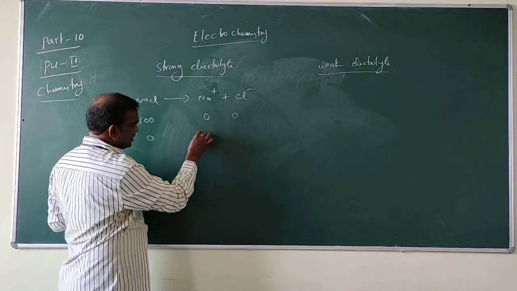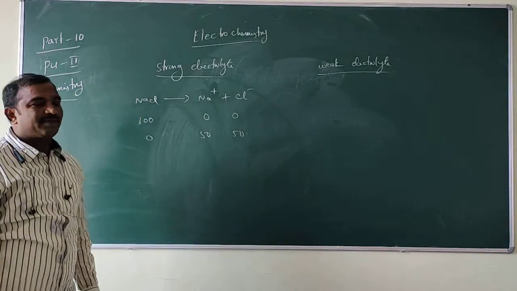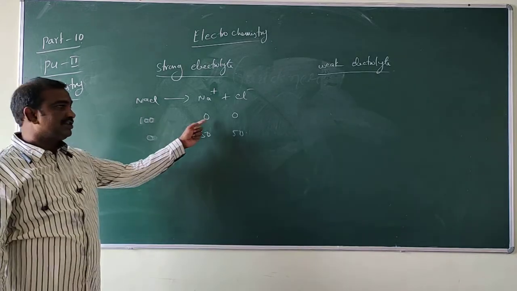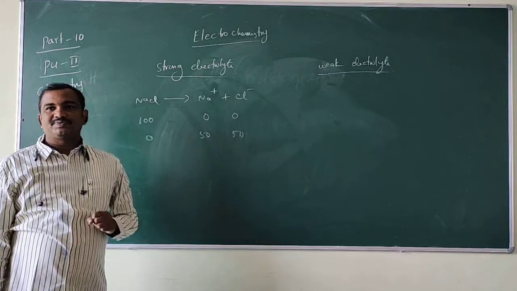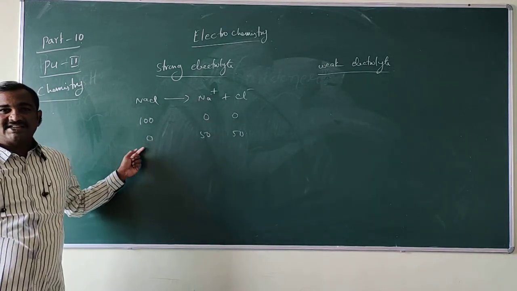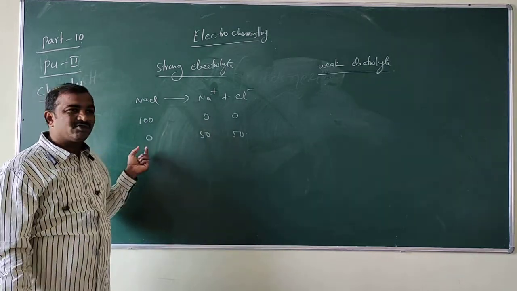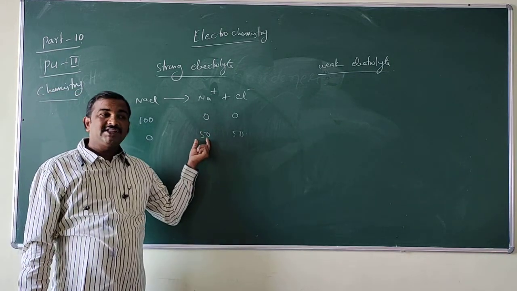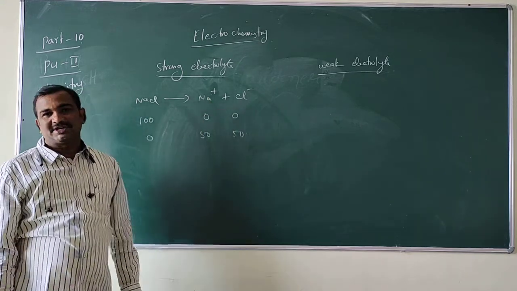Initially 100% is there in NaCl, and there are no products, so these are 0 and these are also 0. After some time the NaCl reactant becomes 0 and the products are Na plus and Cl minus. The reactant 100% converts completely into 50% Na plus and 50% Cl minus.